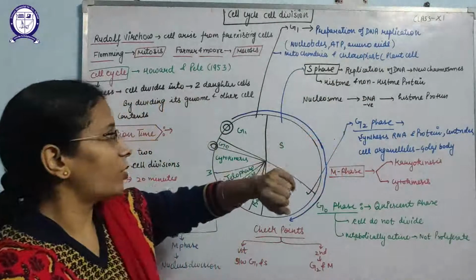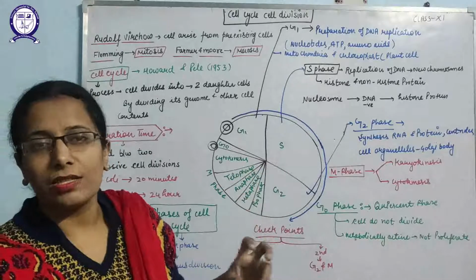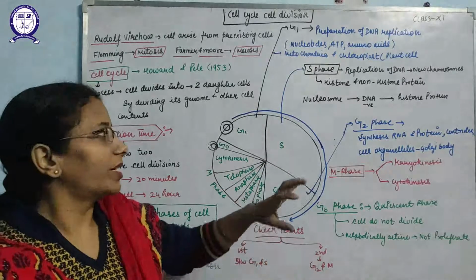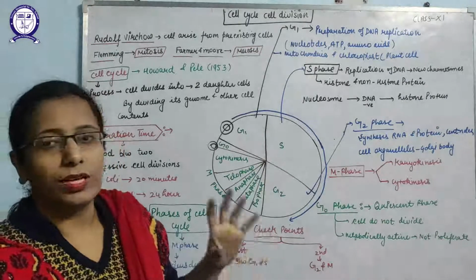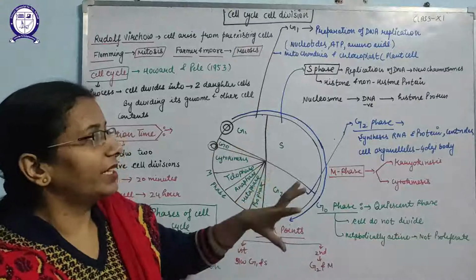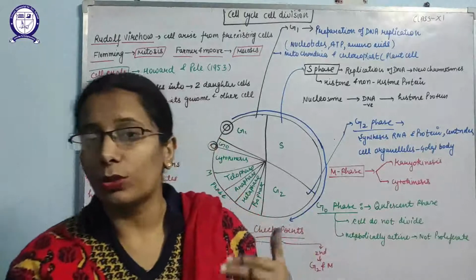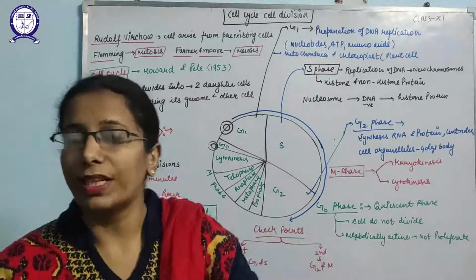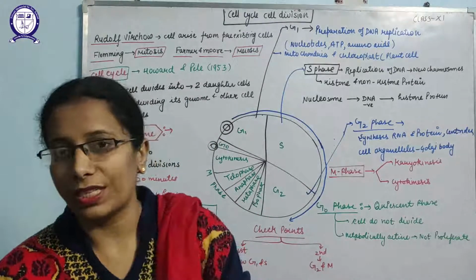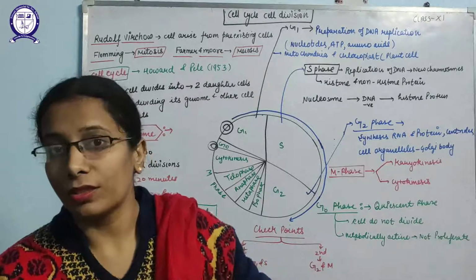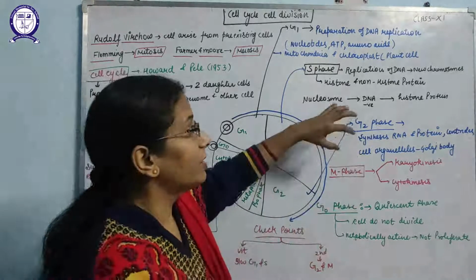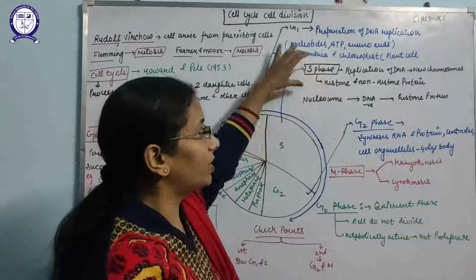The second is known as the S phase or the synthetic phase. S phase includes the replication of the DNA. That means the preparation already going on in the G1 phase, where material was synthesized for the replication, but the process was still waiting. So that replication process occurs in the S phase.